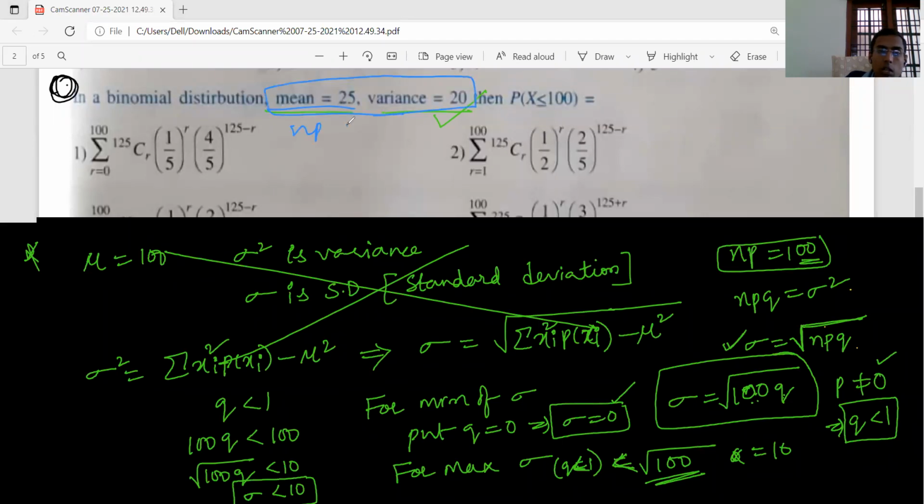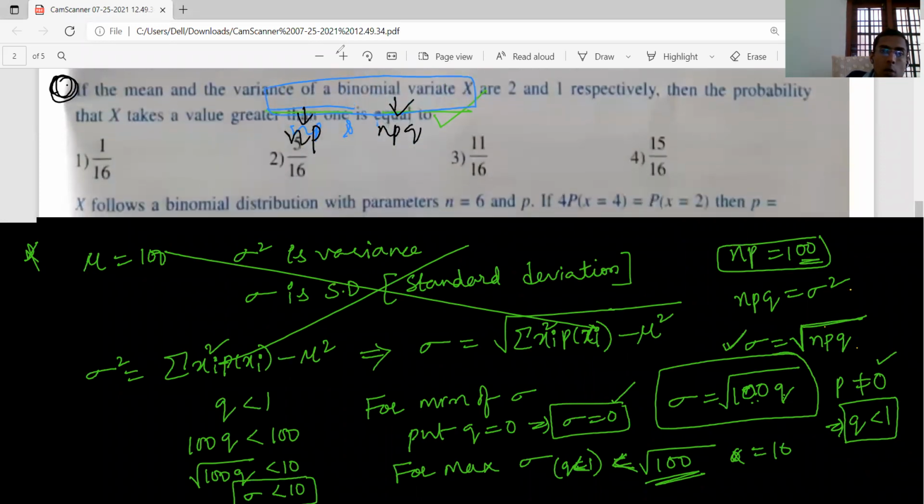With NP and NPQ, if you find P and Q you can do this. Same question.